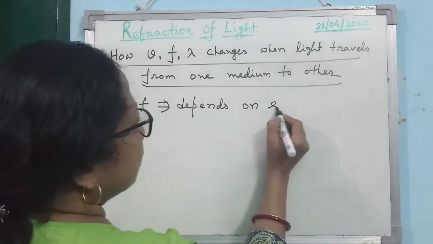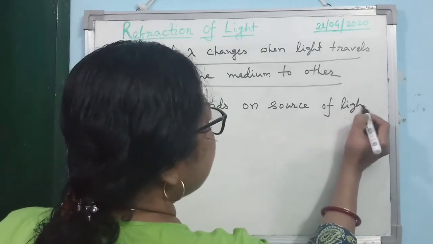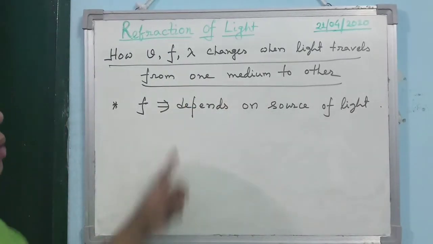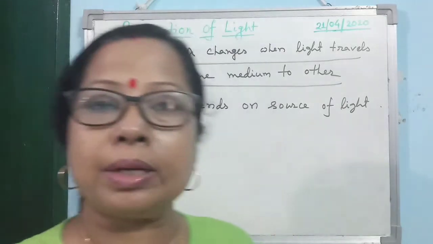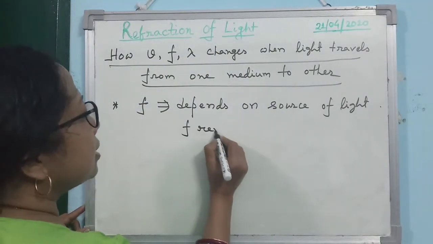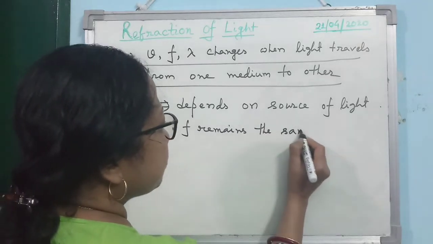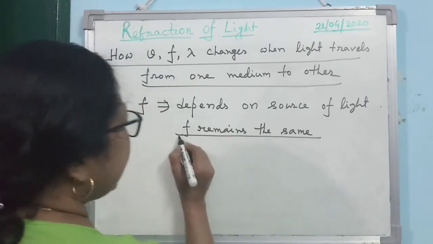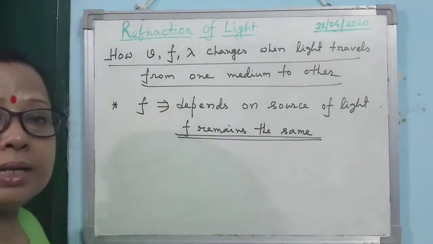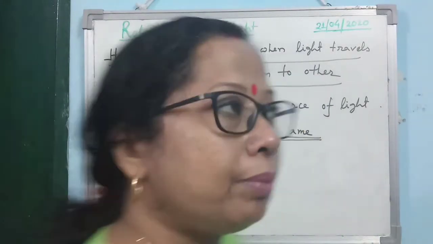So when the light moves from one medium to another medium and suffers refraction, then f remains the same. This is the most important concept. Frequency never changes when light moves from one medium to another medium.